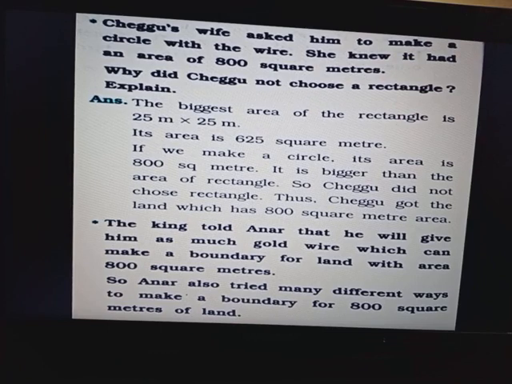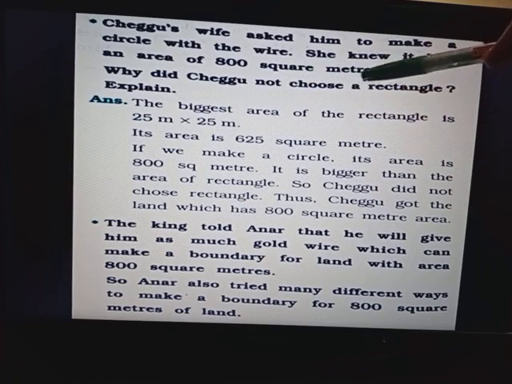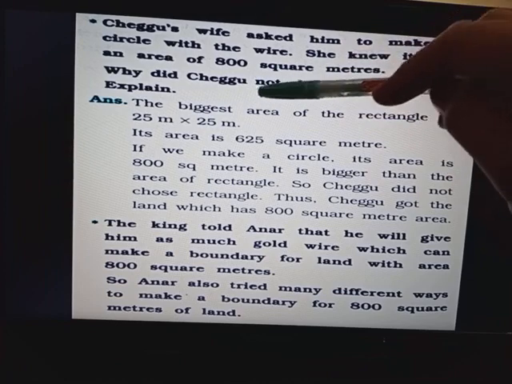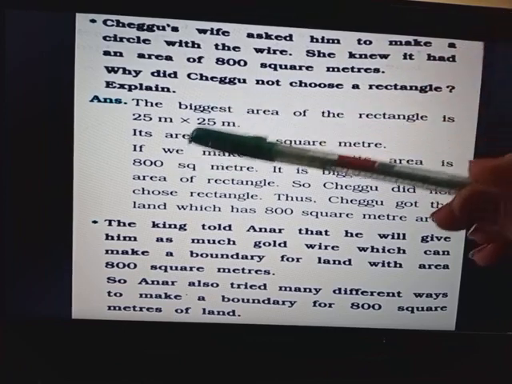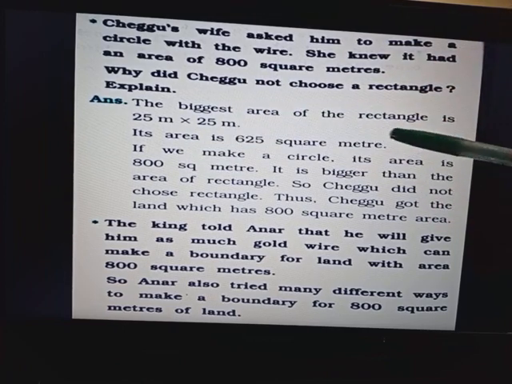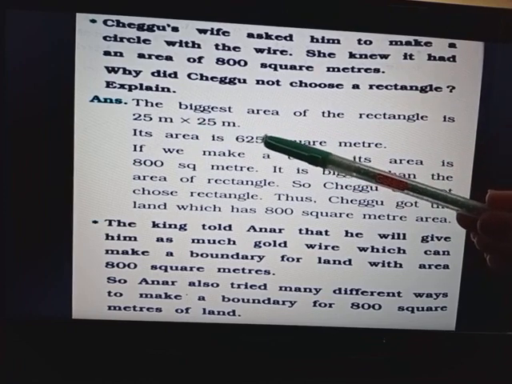Here it is said that Chagu's wife asked him to make a circle shape instead of a rectangle shape, and she knew it had an area of 800 square meter. Why did Chagu not choose a rectangle? Explain. So the answer will be, the biggest area of a rectangle is 25 by 25 meter, right?